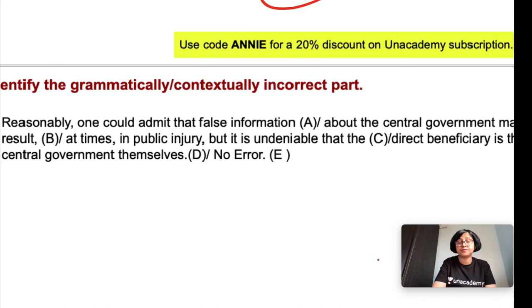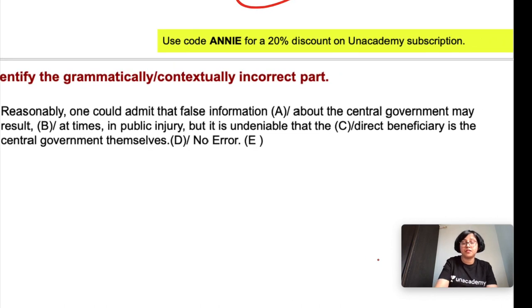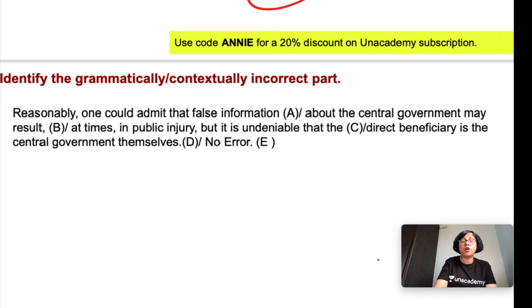Next, reasonably one could admit that false information about the central government may result at times in public injury, but it is undeniable that the direct beneficiary is the central government themselves. Okay, so we can admit that if false information about the central government spreads, the public suffers harm, but actually this harm is greatest for the government itself. Okay, so this is the meaning of the sentence. Now let's analyze the sentence and understand the error over here.